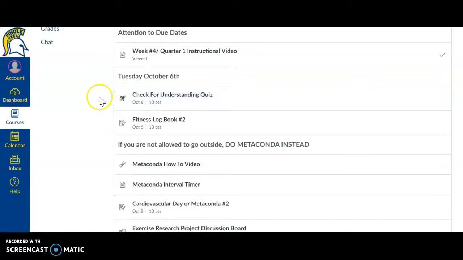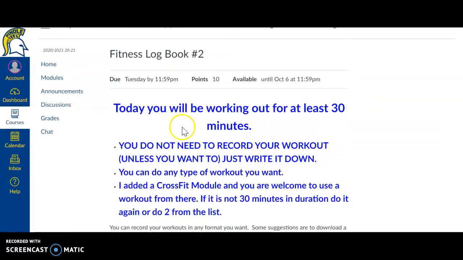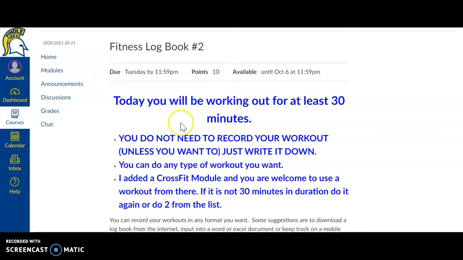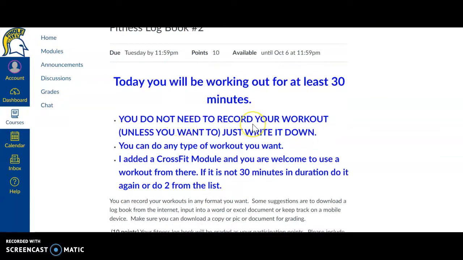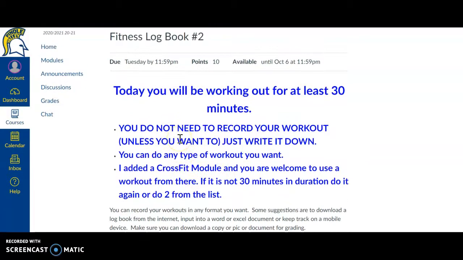So we'll get into fitness logbook number 2. Today will be one of your exercise days, so you're going to be working out for at least 30 minutes. You do not need to record your workout, unless you want to, but just write down what you do. You can choose any type of workout you want. I added a CrossFit module, and you're welcome to use any of the workouts from there. And if it's not 30 minutes in duration, then do 2 of them.